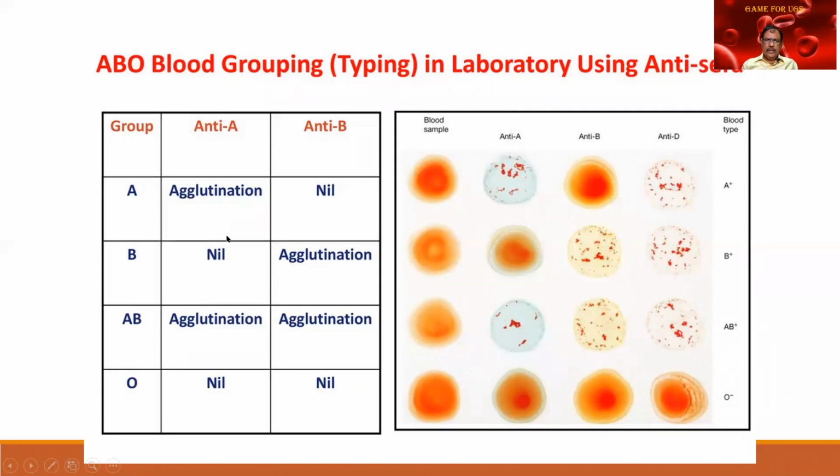What is the group over here and what is the antisera that is being added, whether there is any agglutination or not. See, when you add anti-A, there is agglutination. Hence, it is entered as agglutination. Anti-B, there is no agglutination. It is mentioned as nil. Against rhesus, there is agglutination. It is mentioned as Rh positive. So this is the way you should present in the examination as well as draw in your records. And take care, the reading must be taken as early as possible.